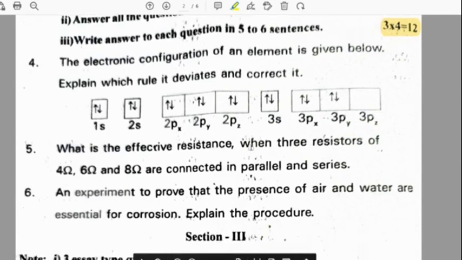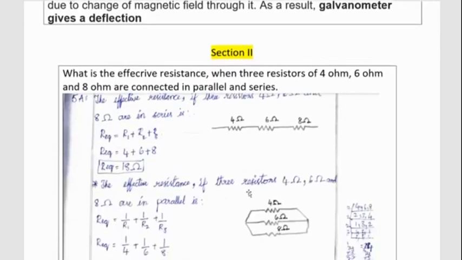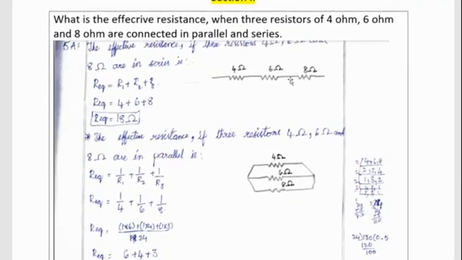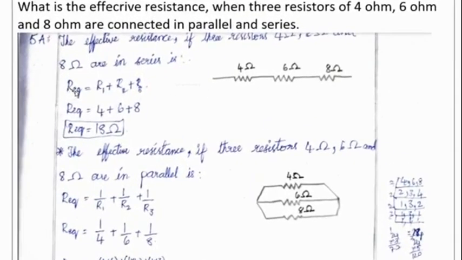What is the effective resistance when 3 resistors of 4 ohms, 6 ohms and 8 ohms are connected in parallel and series? So for 4, 6, 8 ohms, when connected in series, Rs is given by the formula R1 plus R2 plus R3, where R1 is 4 ohms, R2 is 6 ohms and R3 is 8 ohms. So total resistance in series is 18 ohms.